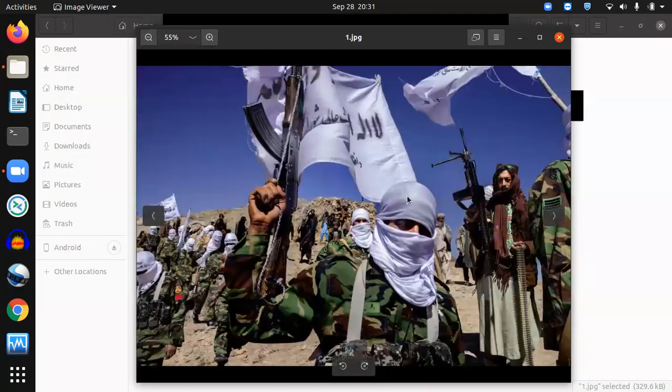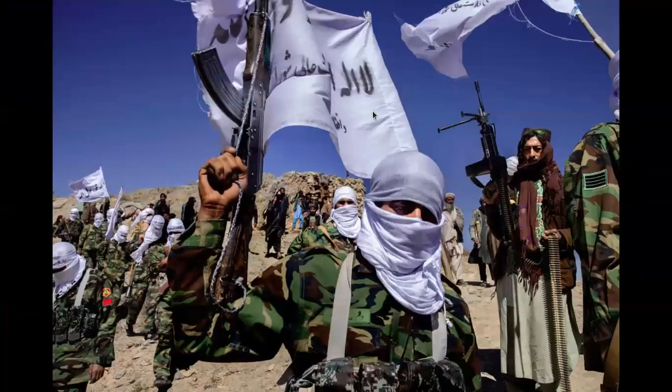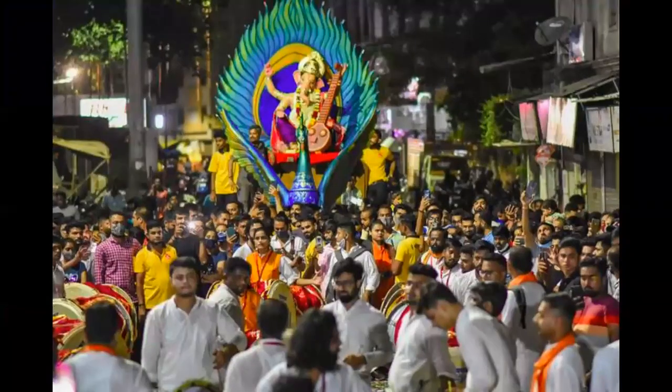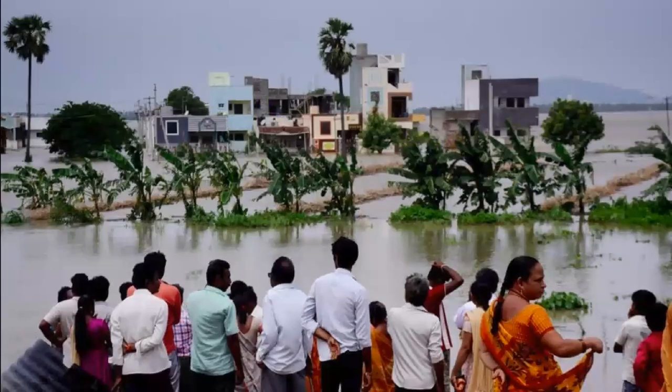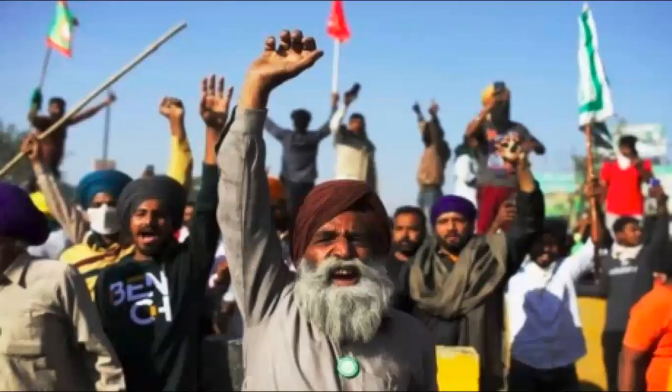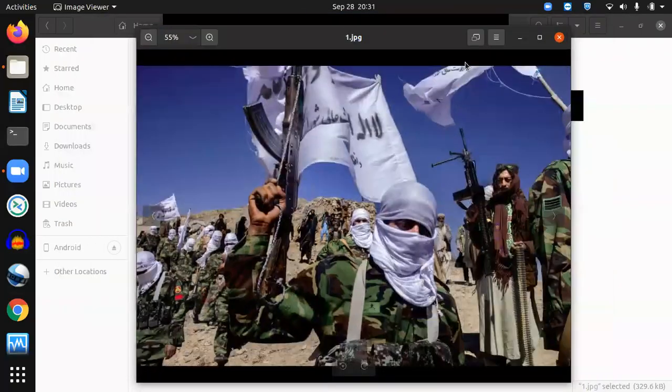The next topic we are discussing is photojournalism. Photojournalism is nothing but one photo that has to describe a particular event entirely, right? This type of photos we have seen in newspapers. That is the sole purpose of photojournalism. Farmer protest, this is Afghanistan, this is a farmer protest, Vinayak Chaturthi, flood situation. These are examples of photojournalism, right? And these were sent by some participants of this particular group. These are wonderful examples of photojournalism which describe a particular event.